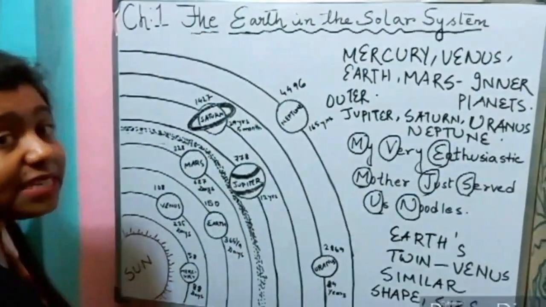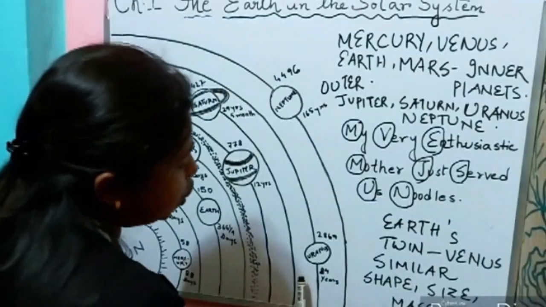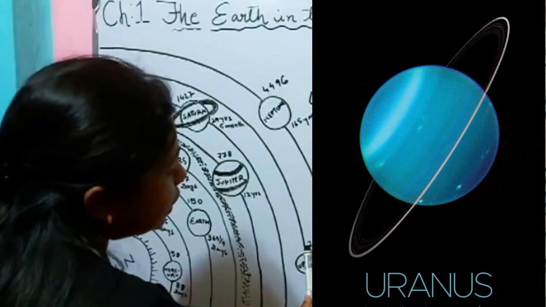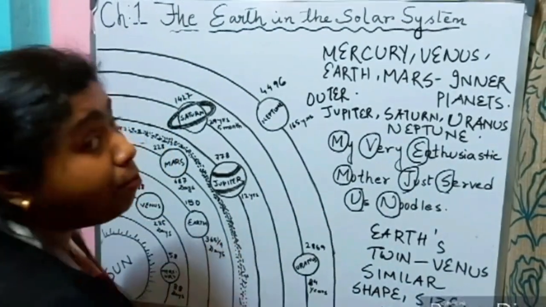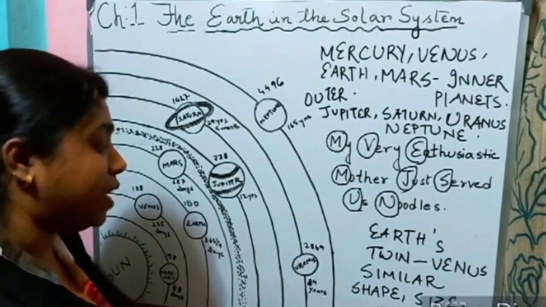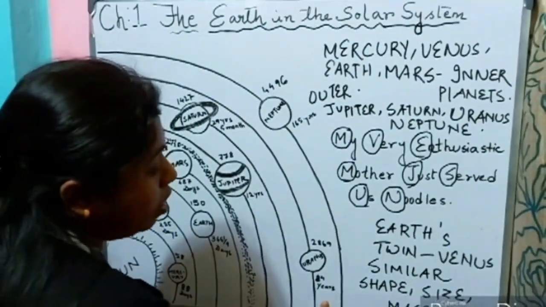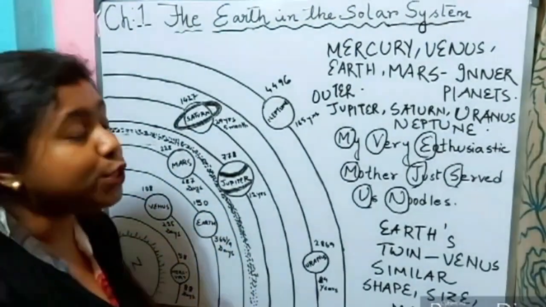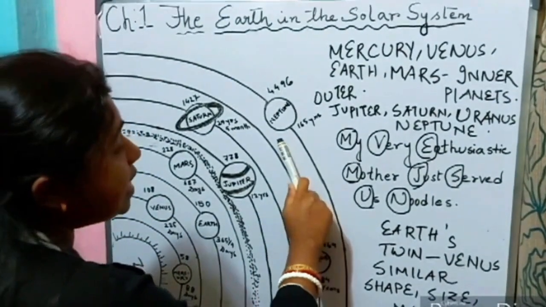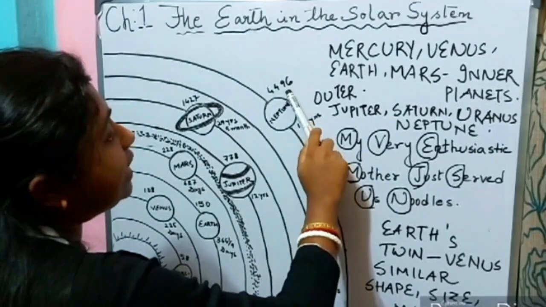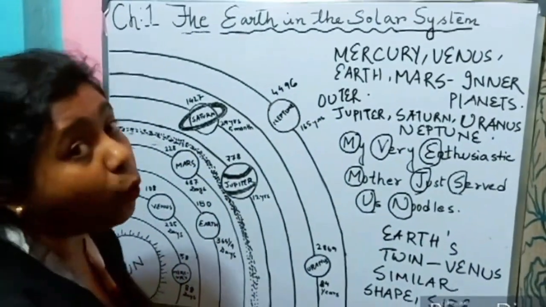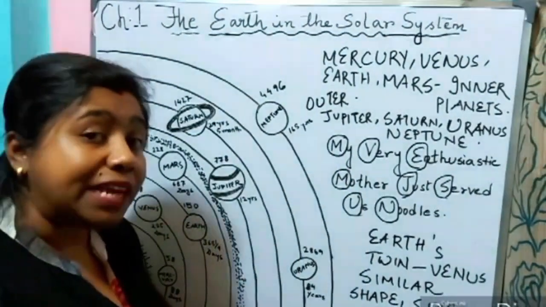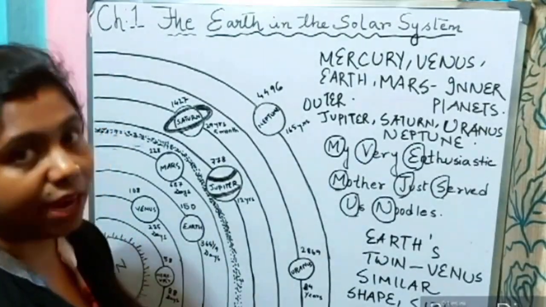Now let us move ahead with the 7th planet of our solar system, that is Uranus. And how far is Uranus from the sun? 2869 million kilometers away from the sun. It takes 84 years to revolve around the sun. The last planet of the solar system is Neptune. It is 4,496 million kilometers away from the sun, and it takes 165 years to complete revolution around the sun.